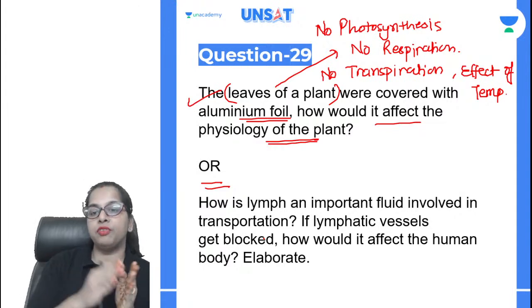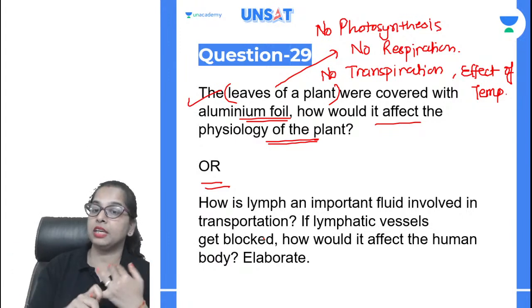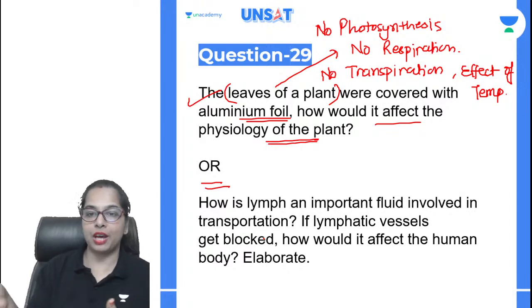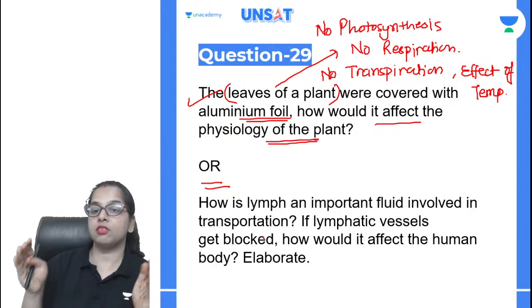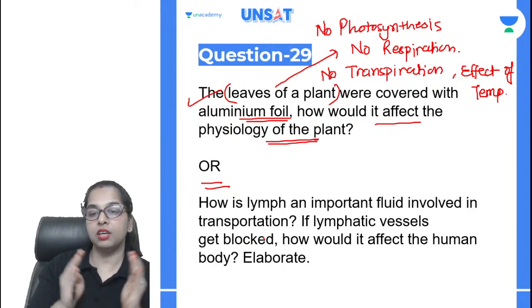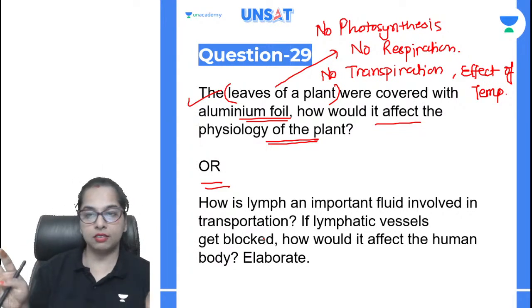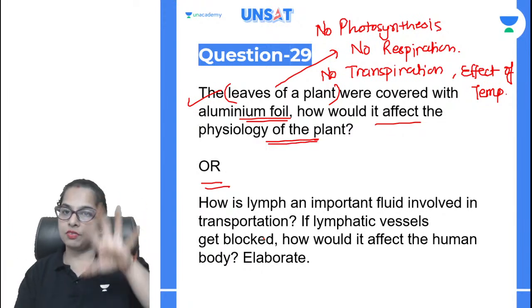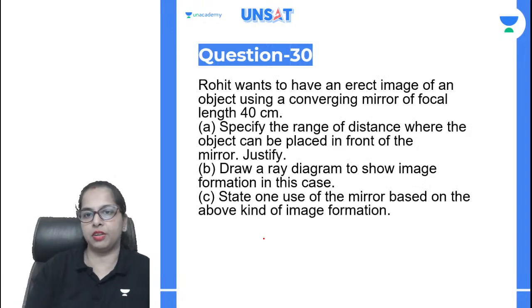So if the lymphatic vessels are blocked, then what will happen? All these functions will be affected. Number one thing, there will be less absorption of fat. Fat absorption nahi hoga. Second thing is that there will be an excess of fluid accumulated. Okay, so this is how it will affect the functioning of the lymph. Okay, is it clear to everyone? So if lymphatic vessels get blocked, it will affect all the major functions which are taking place in the human body. Okay, so this was a very simple question. You all can write it.